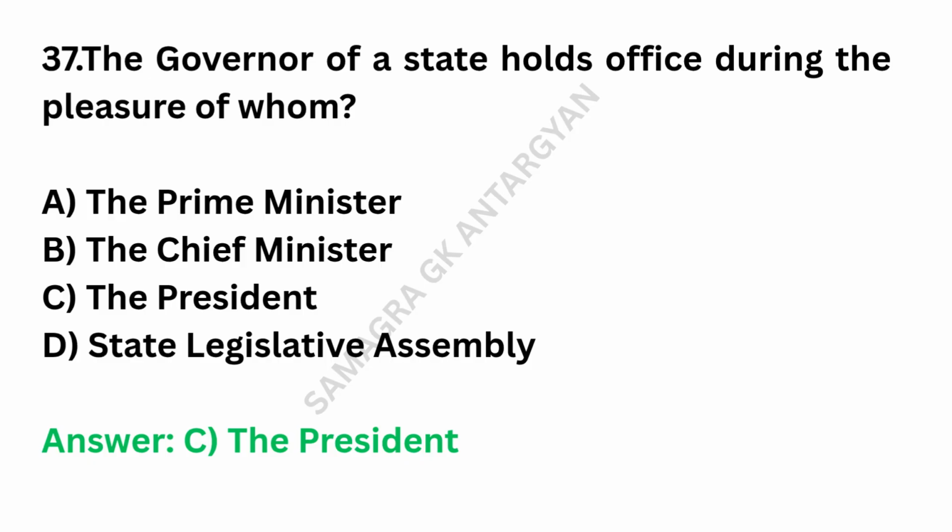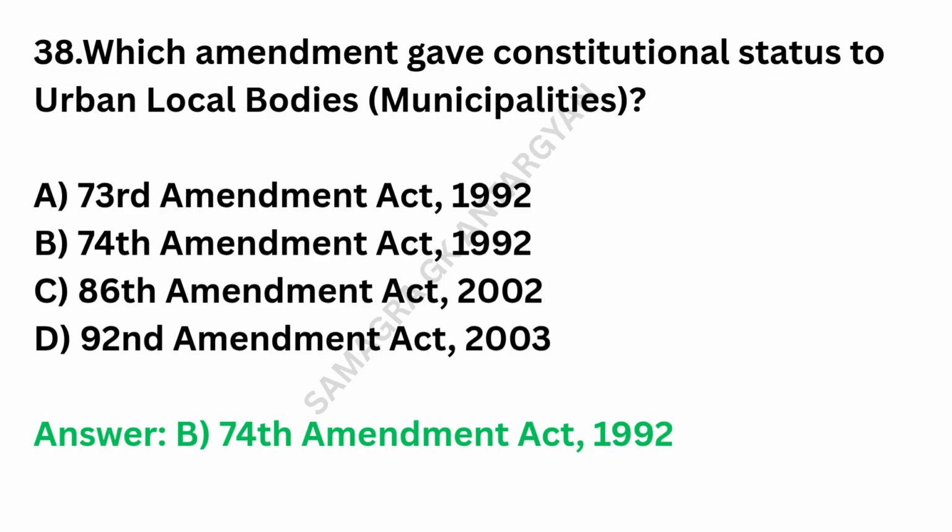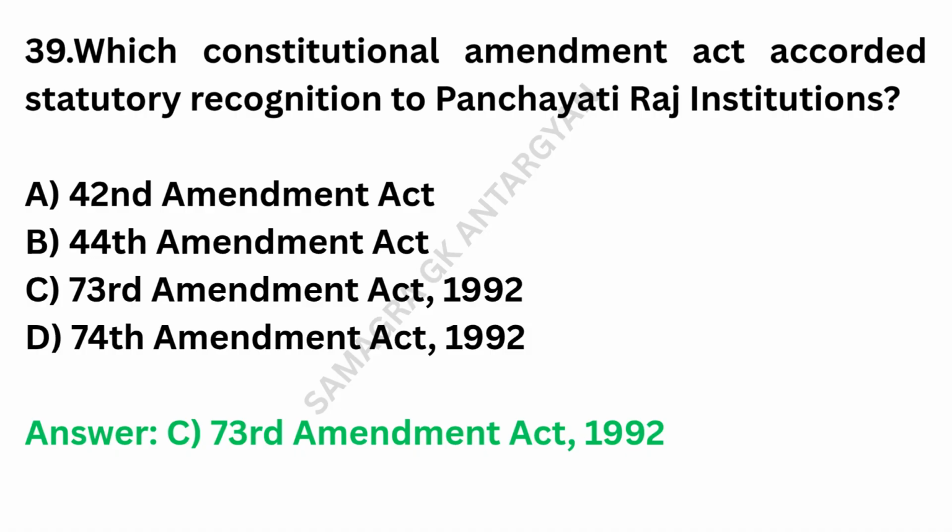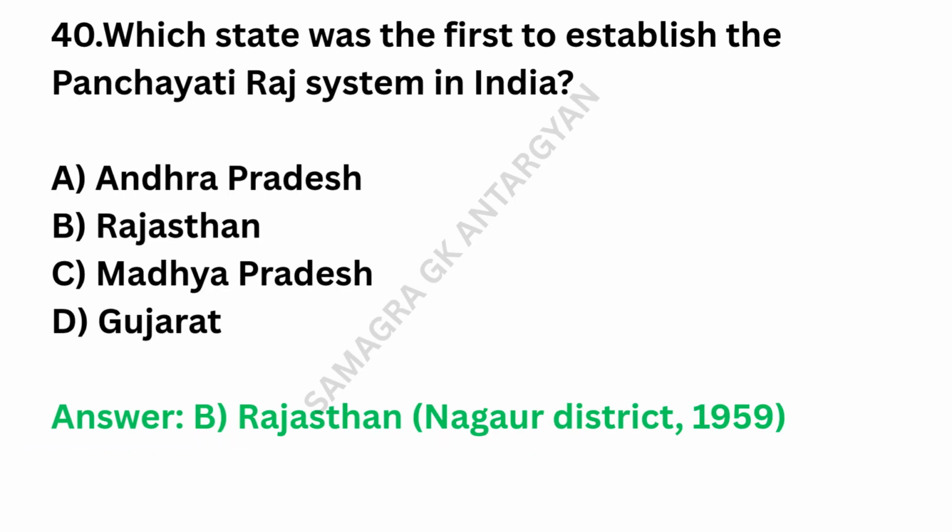Answer: the President. Which amendment gave constitutional status to the urban local bodies? Answer: 74th Amendment Act 1992. Which constitutional amendment act accorded statutory recognition to Panchayati Raj institutions? Answer: 73rd Amendment Act 1992. Which state was the first to establish the Panchayati Raj system in India?